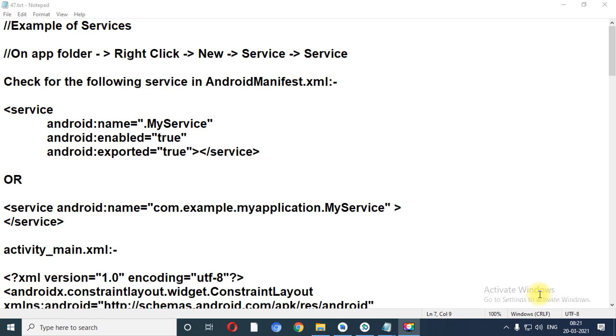You can perform all the front end tasks in the mobile phone, and this process is performed in the background of your mobile phone. And whenever it reaches a particular amount of time, at that time we can call that service is started.